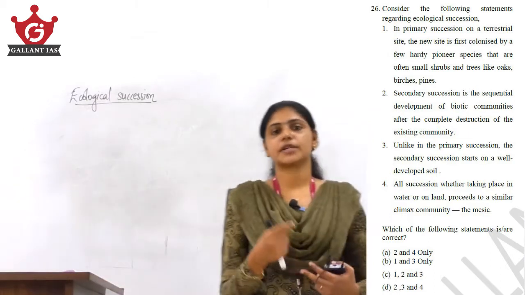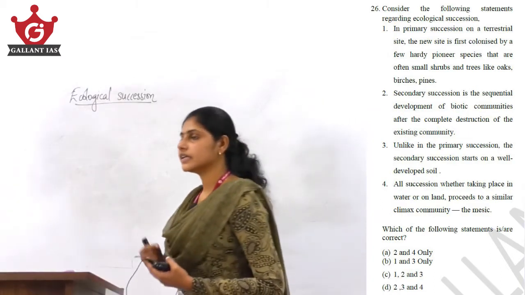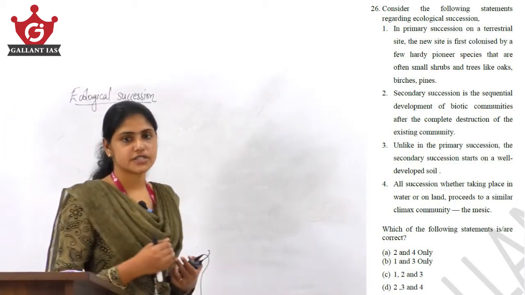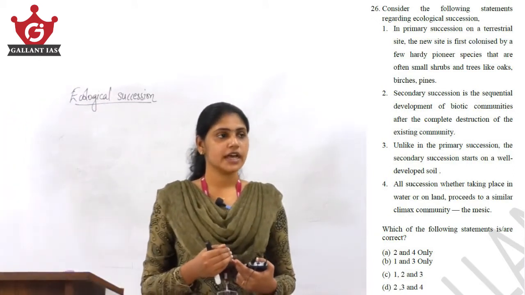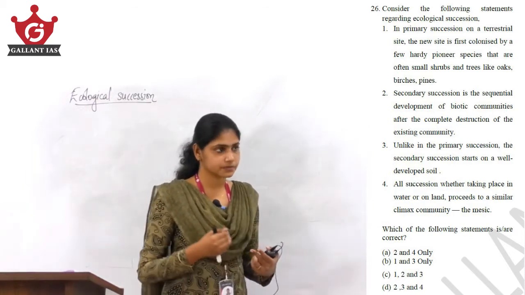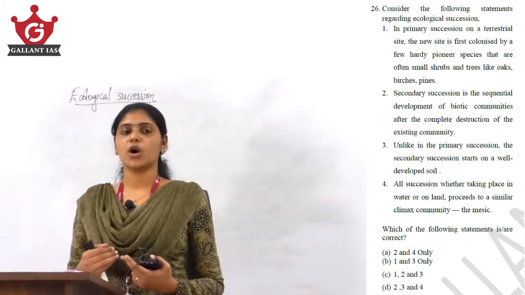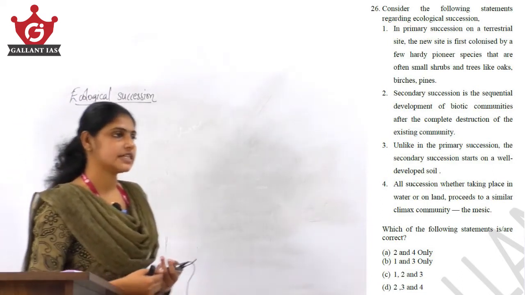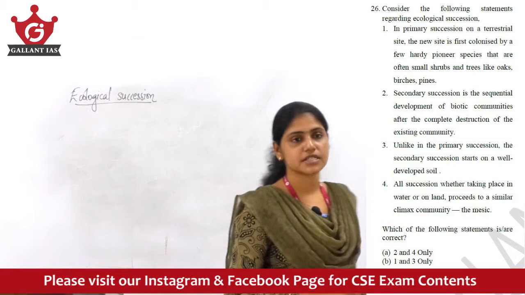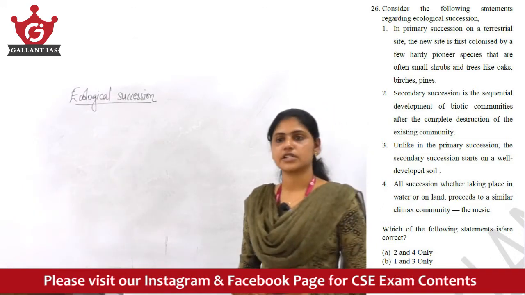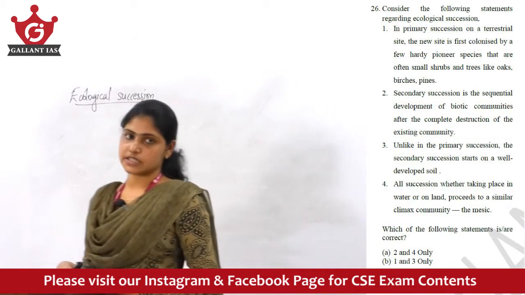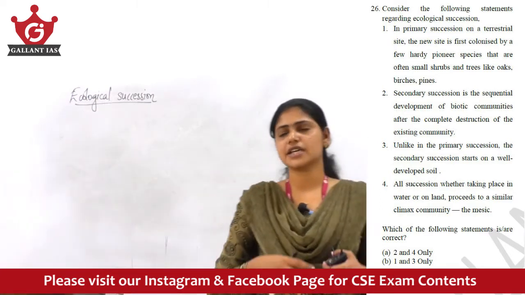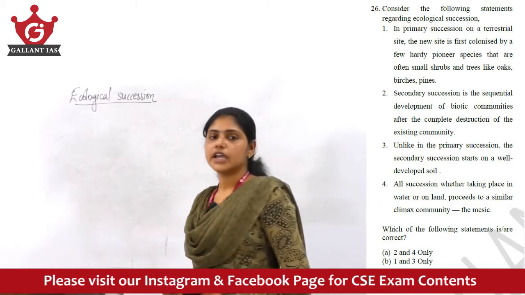Yes, it is the gradual replacement of one community by another community until a climax community or a stable community is reached in that particular ecosystem. That is what ecological succession is all about. Now, we have also seen there are different types of ecological succession, like primary succession, secondary succession, autogenic succession, allogenic succession, then autotrophic succession, heterotrophic succession. These are some of the classifications of ecological succession.